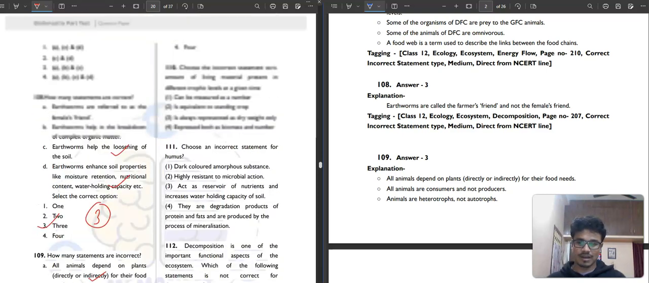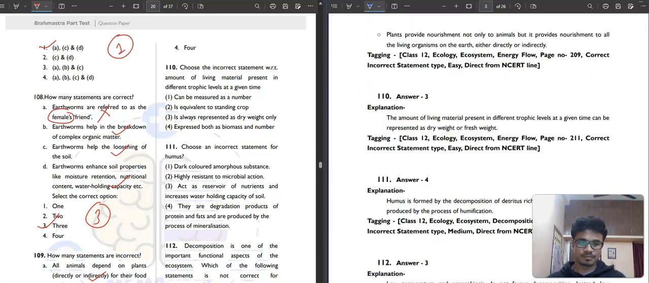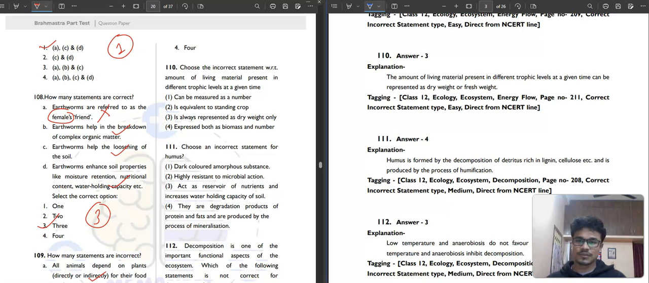Then question number 110. Choose the incorrect statement with respect to the amount of living material present in the different trophic levels at a given time. Can be measured as a number? Yes. Is equivalent to the standing crop? Correct. Is always represented as dry weight only? So it is not always represented as dry weight. It can be represented as dry or fresh weight both. Can express both biomass and number, correct. So this is the incorrect one, the third option.